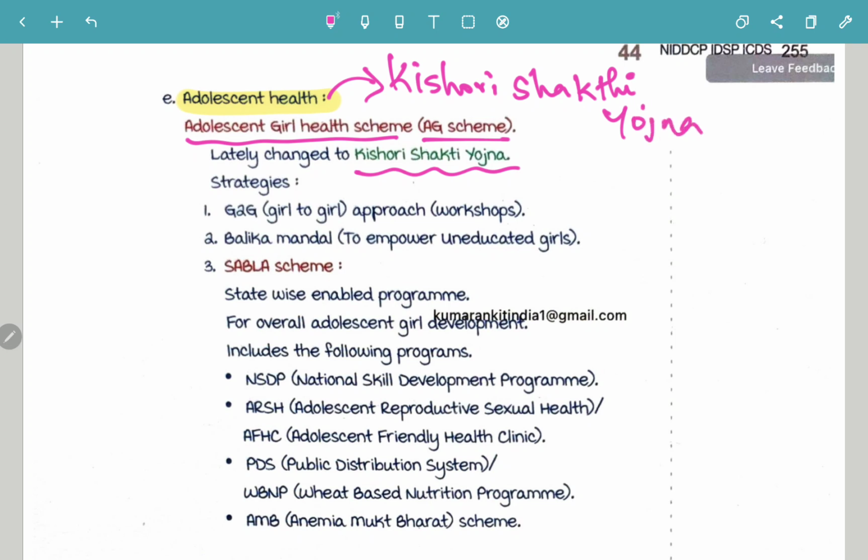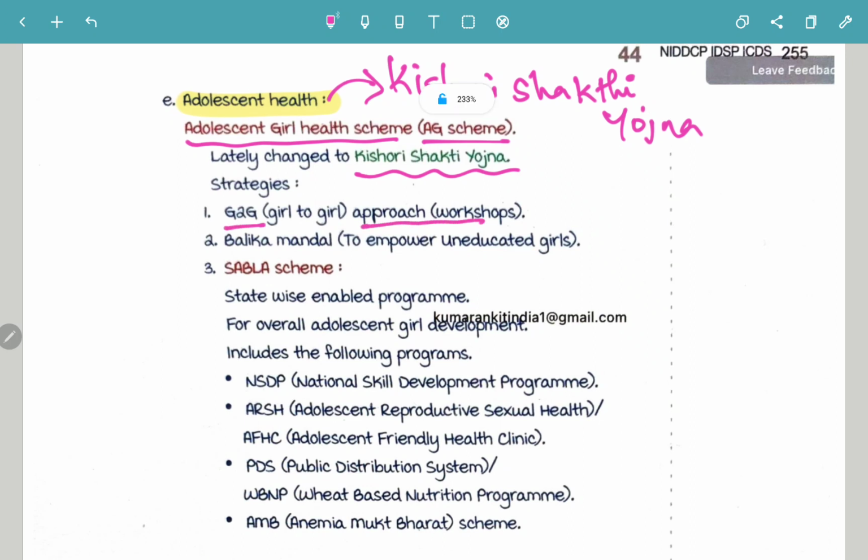Basically, for adolescent health we are going to be providing various things. Kishori Shakti Yojana is an adolescent girl health scheme. The strategy says G2G approach workshop. What is this G2G approach workshop? Girl to girl approach workshop.